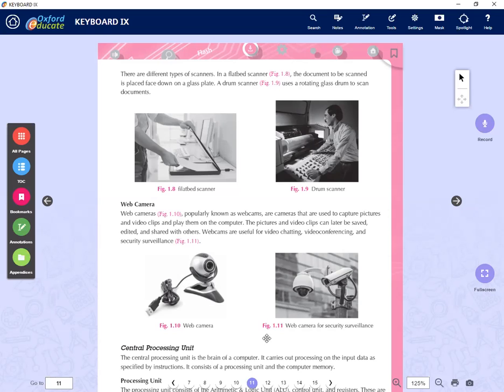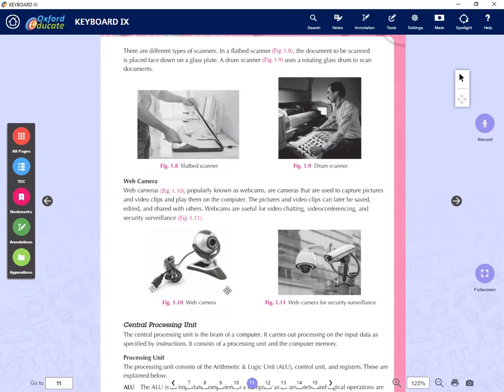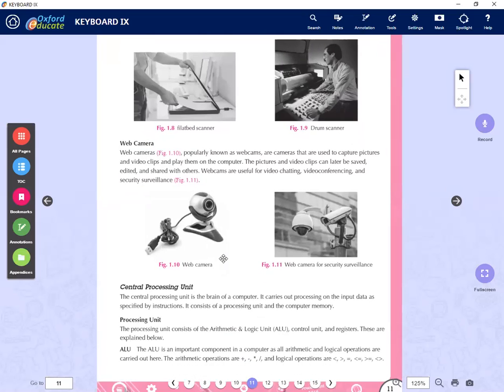Okay, right. Next we have the webcams. Webcams are very essential to take your details or to take a picture. A camera is a popular, well-known webcam. They are used to capture pictures and video clips and play them on the computer.